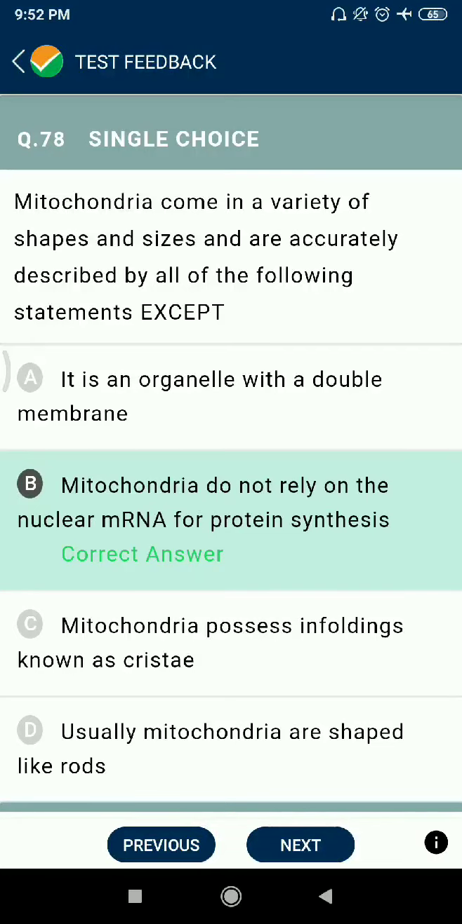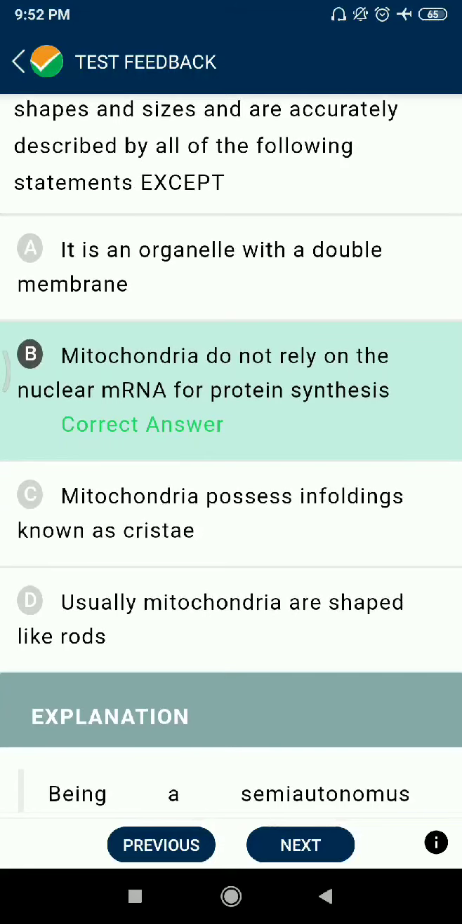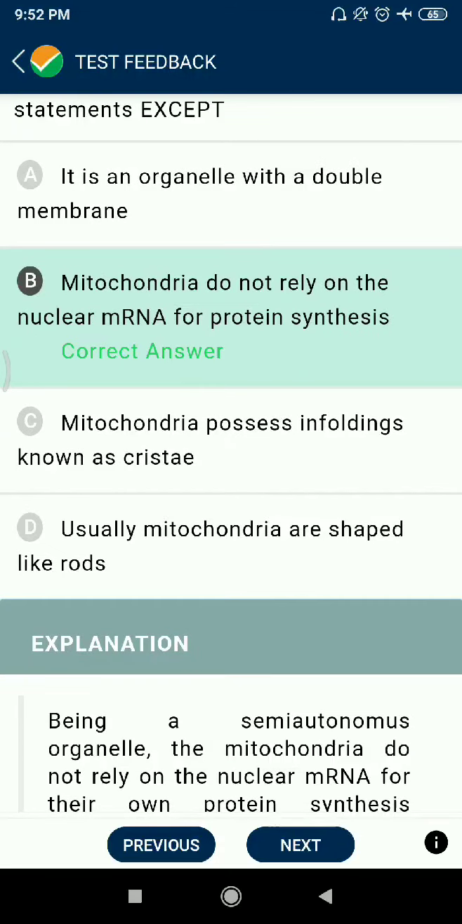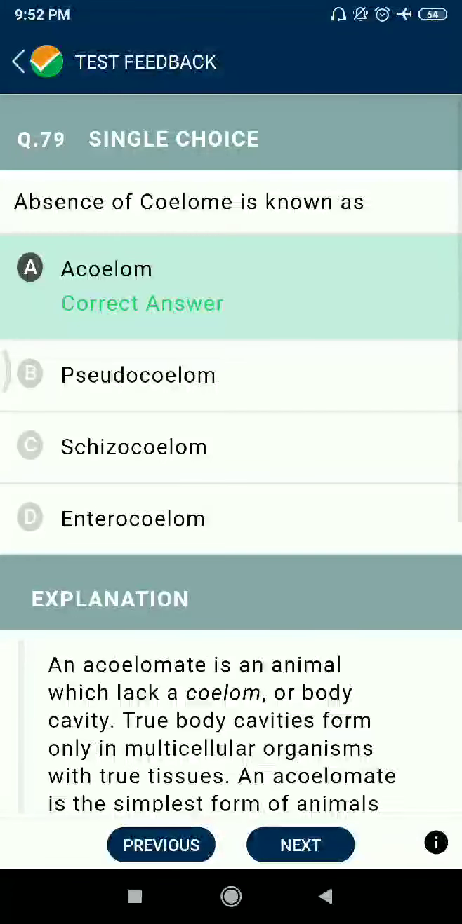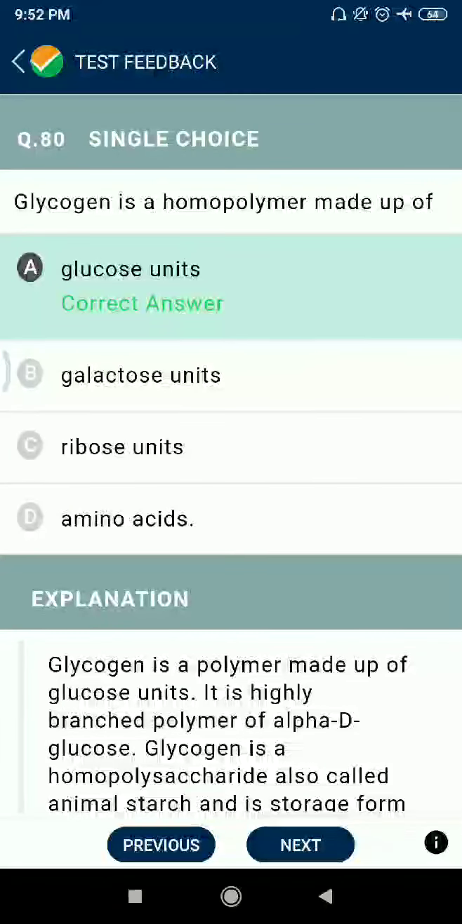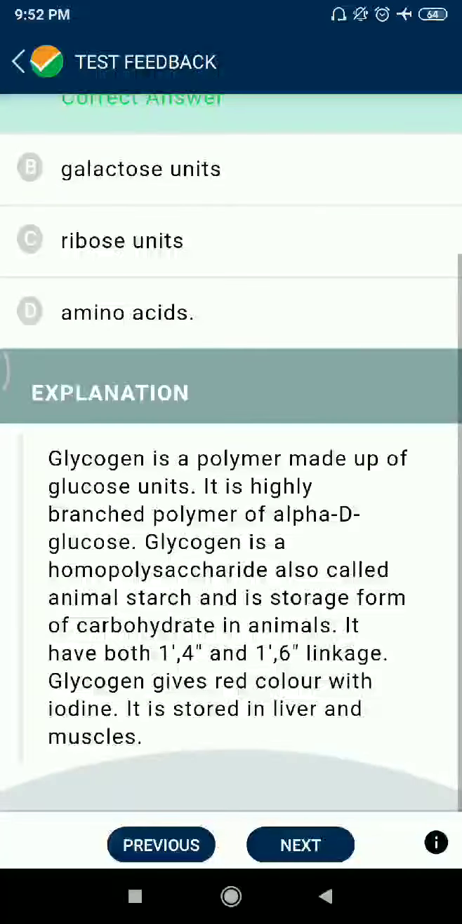Question number 78. Mitochondria come in a variety of shapes and sizes and are accurately described by all of the following statements except: mitochondria do not rely on nuclear mRNA for protein synthesis. No, it is an organelle with a double membrane. Correct. Mitochondria possess enfoldings known as cristae. Correct. Usually mitochondria are shaped like rods. Question 79. Absence of the coelom is known as acoelomate. Question number 80. Glycogen is a homopolymer made up of glucose units.